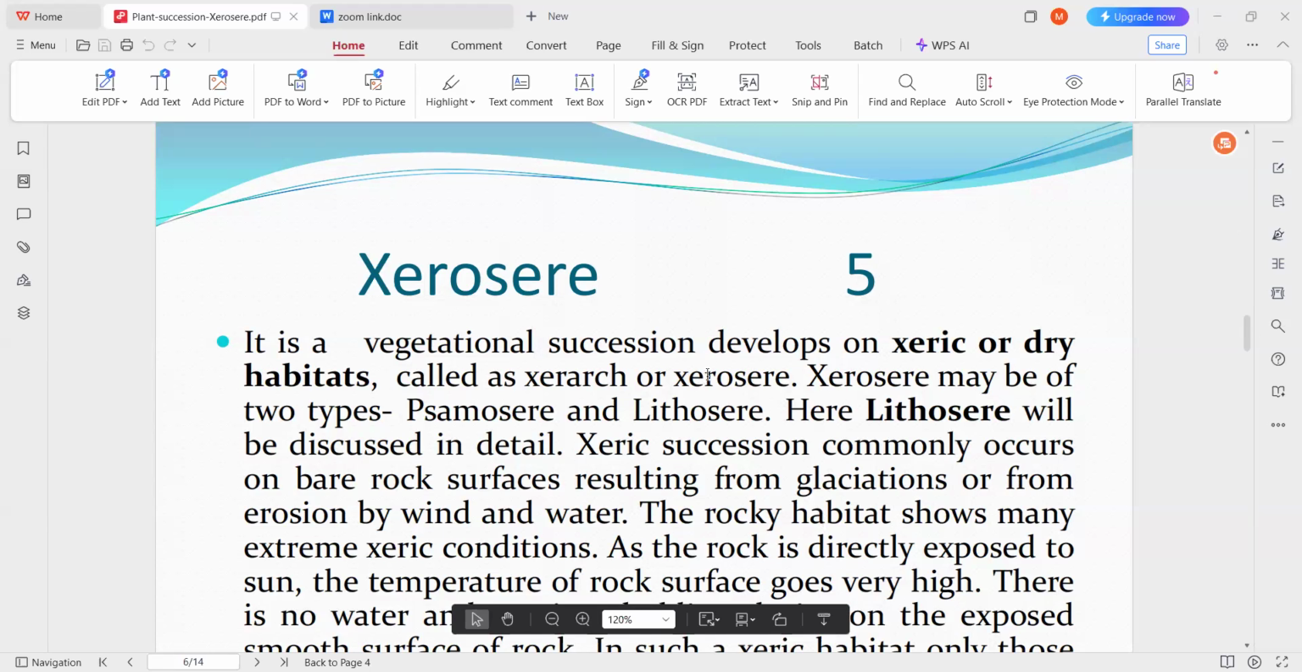Okay, thank you, sir. So today's topic is ecological succession of xerosere. That is the succession which starts on a dry habitat, so it is called a xerosere. The xerosere may be of two types, that is psammosere or lithosere. If the succession starts on sand, it is called a psammosere, and if it starts on rocks, it is called a lithosere.